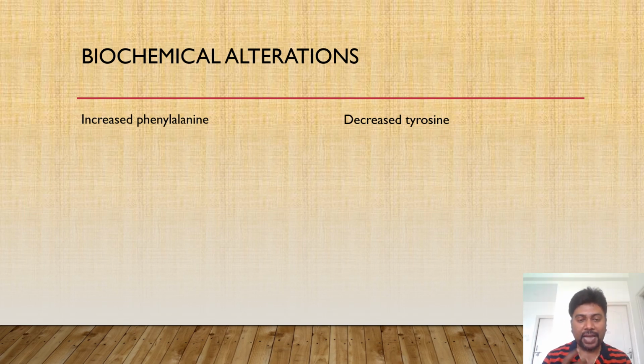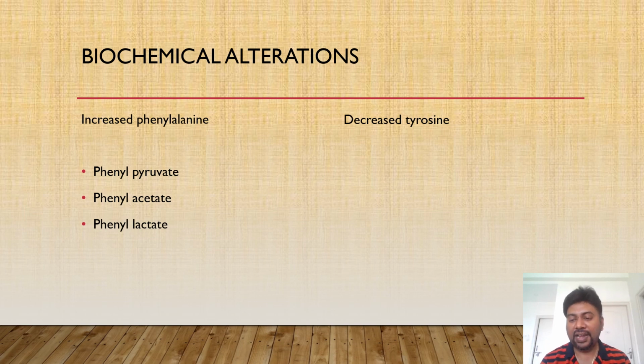When phenylalanine accumulates in our body, it can be metabolized by an alternate pathway, and it can be converted to phenyl pyruvate, phenyl acetate and phenyl lactate. All these three together we call phenyl ketones. These phenyl ketones are usually excreted from our body through urine. That is why this condition is called phenylketonuria. When it gets excreted in the urine and other secretions, it gives a characteristic mousy odor, which can give a clue to the diagnosis.